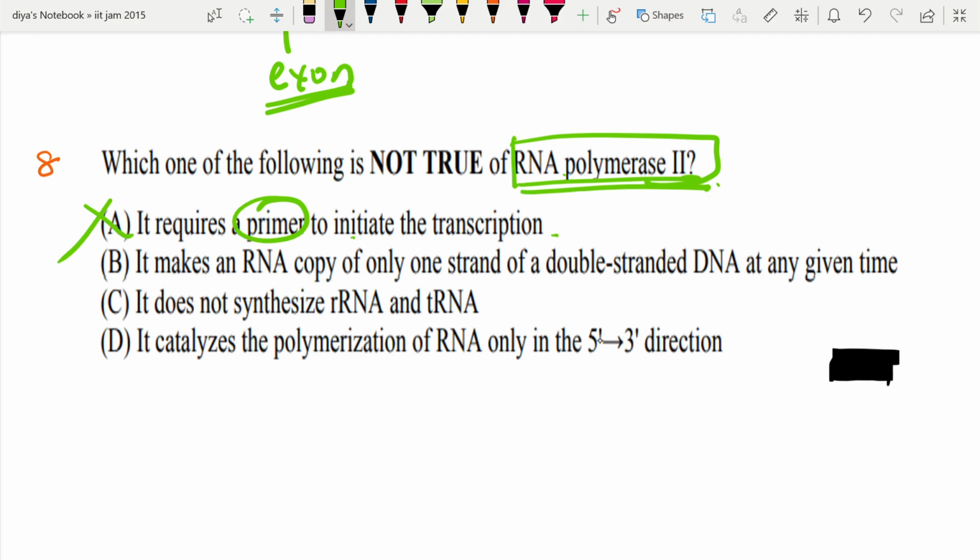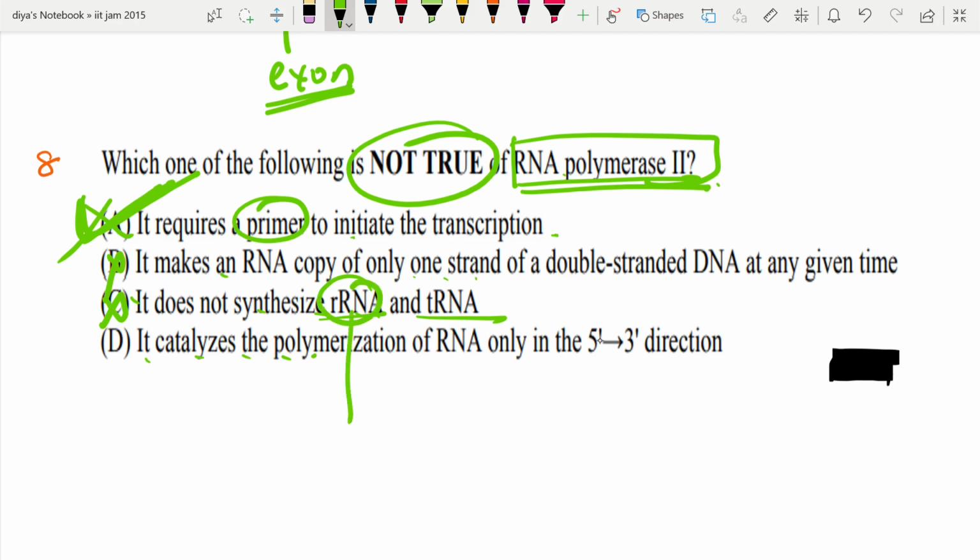It makes an RNA copy of one strand of double-stranded DNA at any given time. This is correct. Okay, so not true they have asked. So this is a correct option here. It makes RNA copy. Yes, this makes. So this is a wrong option. It does not synthesize rRNA and tRNA. Yes, it does not synthesize. Who produces rRNA?